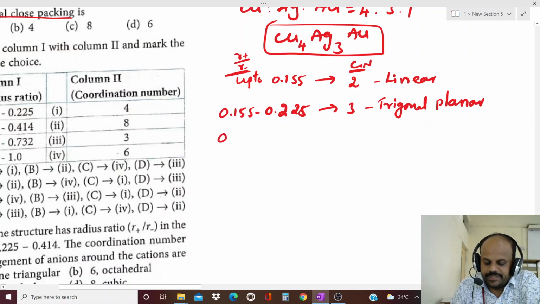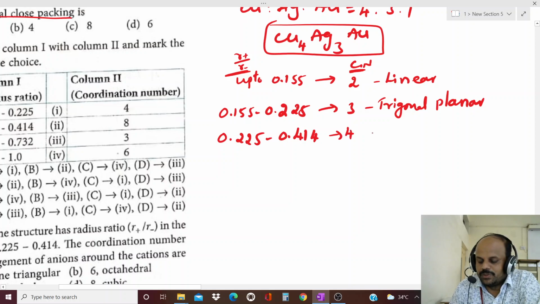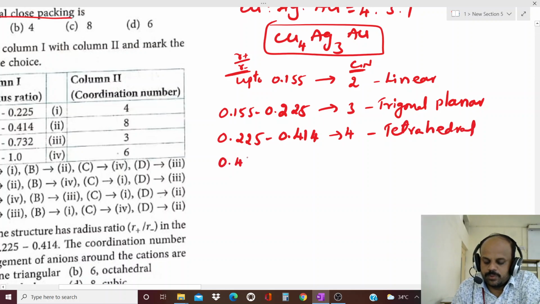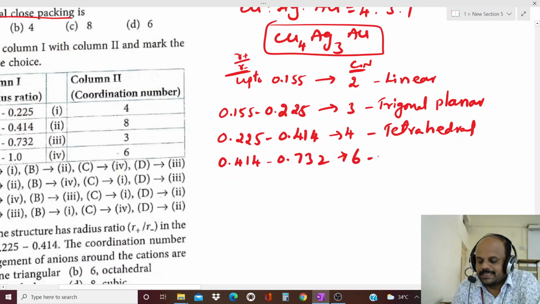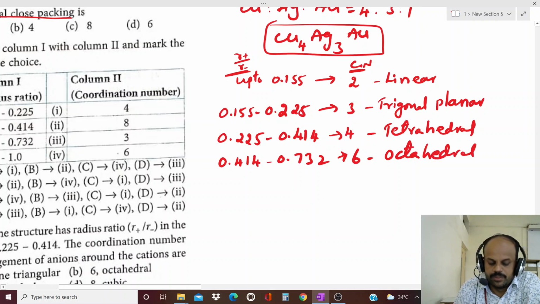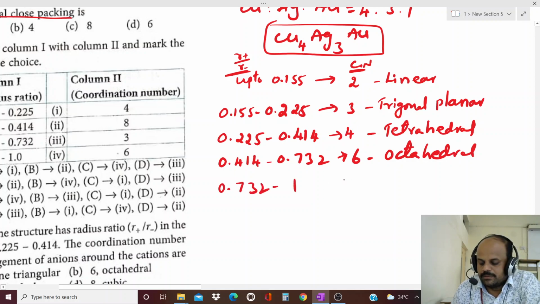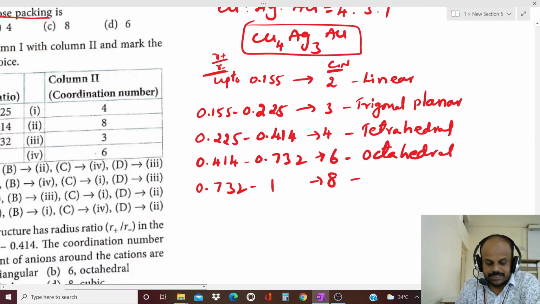If the radius ratio is in between 0.225 to 0.414, then the coordination number is 4, and its shape is tetrahedral. If the radius ratio is between 0.414 to 0.732, then the coordination number is 6 and the shape is octahedral. If the radius ratio is between 0.732 to 1, then the coordination number is 8, and it has a cubic structure.